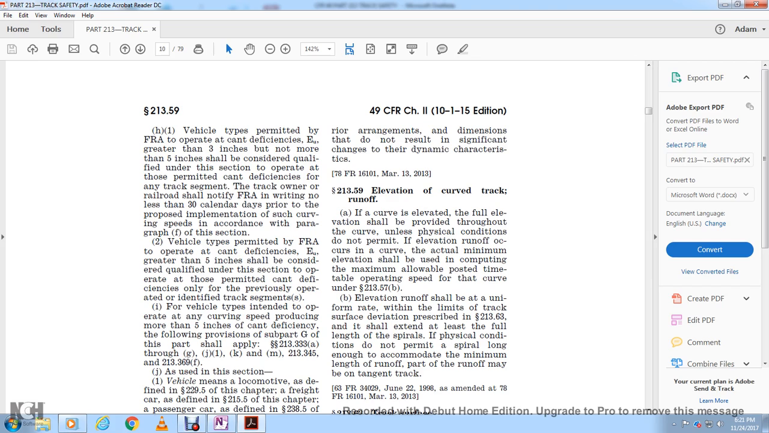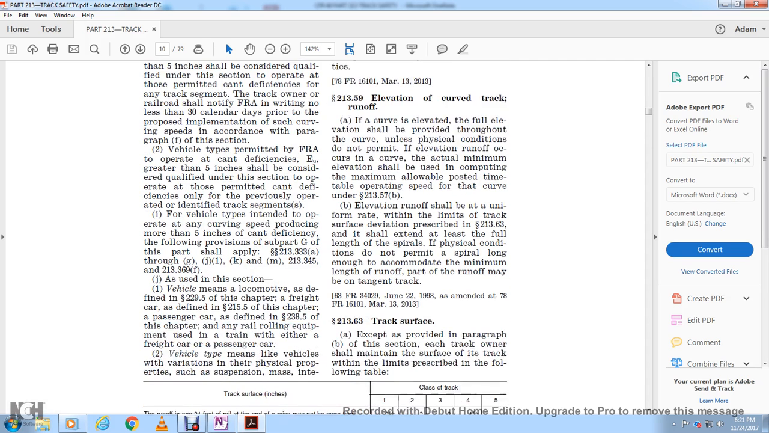Operating at those cant deficiencies only on the previously identified track segments. For a vehicle intended to operate at any curving speed producing more than 5 inches of cant deficiency, the following provisions of subpart G of this part apply: 213.333 A and G and J, 1, K and M of 213.345, and 213.369 F. As used in this section, vehicle means a locomotive as defined in 229.5 of this chapter, a freight car as defined in 215.5 of this chapter, a passenger car as defined in 238.5 of this chapter, or any of the rolling equipment and components used in a train.